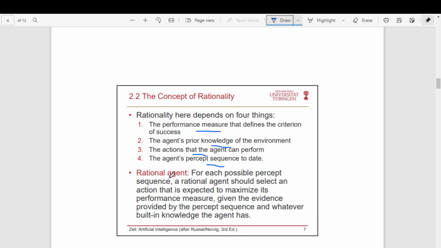So with this information, what is a rational agent? For each possible percept sequence, a rational agent should select an action that is expected to maximize its performance measure. So simply saying, a rational agent is something which should select an action which maximizes its performance measure.